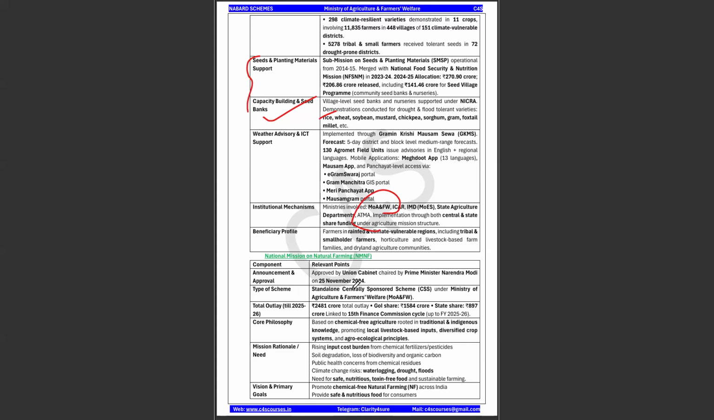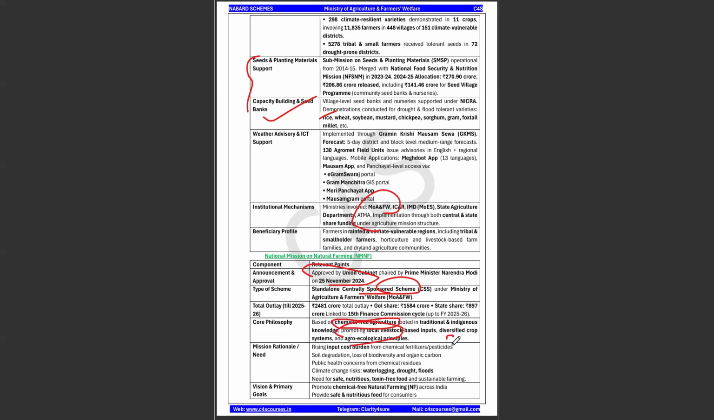Okay, and National Mission on Natural Farming. So this was approved by the cabinet in November 2024. It is a standalone centrally sponsored scheme under the Ministry of Agriculture and Farmers Welfare. So it is based on chemical free agriculture. Okay, it is not talking about organic farming, but it is talking about chemical free agriculture where it is rooted in the traditional and indigenous knowledge, promoting local livestock based inputs. Okay, and diversified crop system and your agroecological principles.